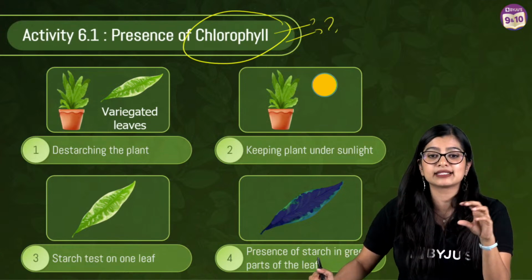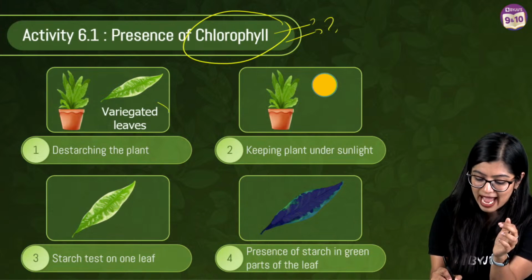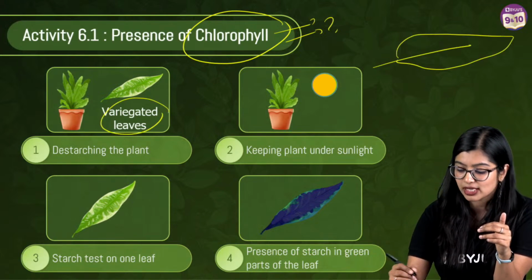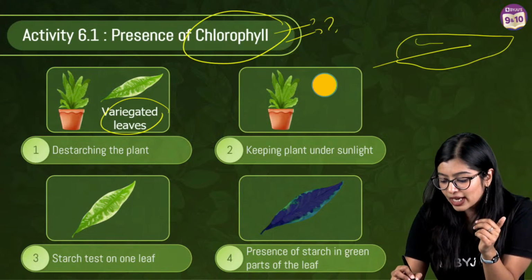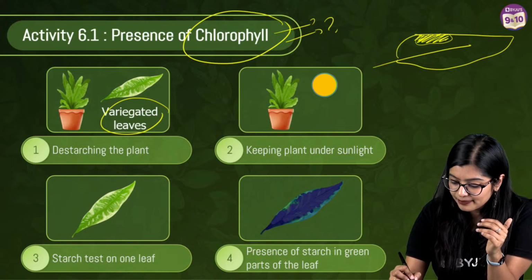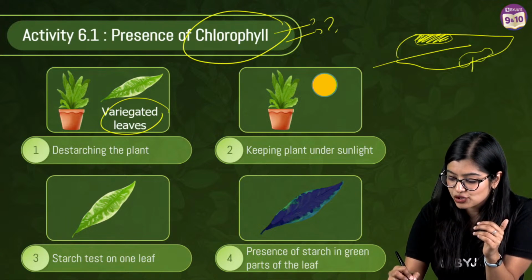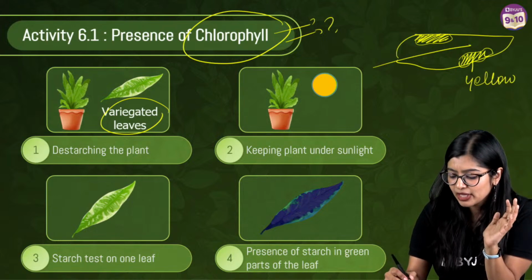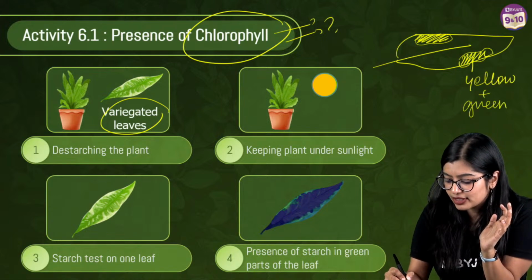This is a very simple activity where we take a variegated leaf. What is a variegated leaf? Sorry, ma'am, what is a variegated leaf? It means they are leaves which are green and have some patches of another color. So let's say they might have green and yellow patches. Simple. They will either have green and yellow patches.